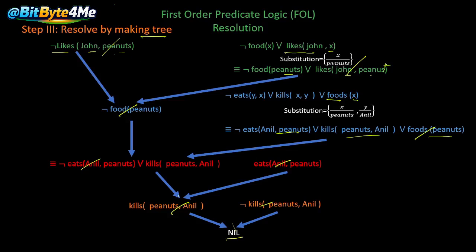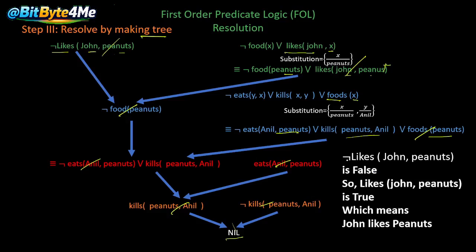So our assumed statement is false and its opposite will be true. John does not like peanuts is false. It means not likes(John, peanuts) is false, so likes(John, peanuts) is true, which means John likes peanuts. So this is the method of resolution.